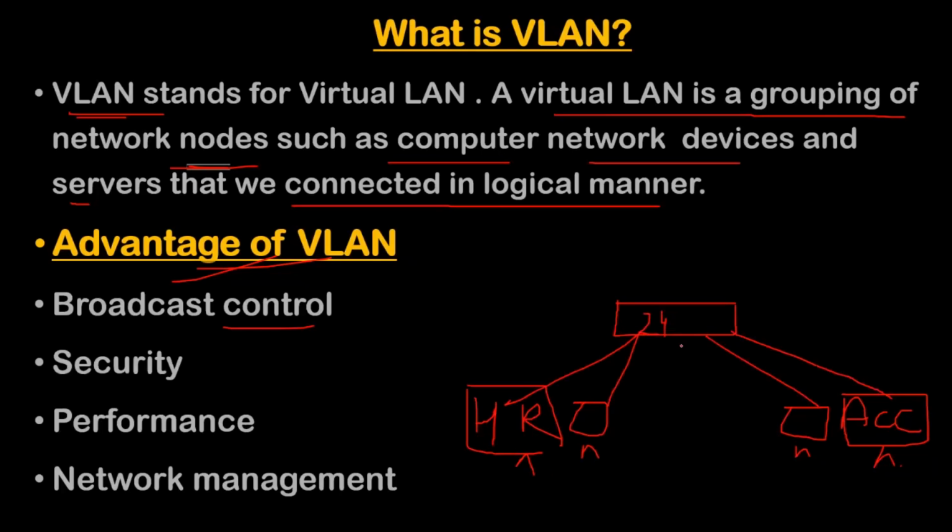Now, broadcast control means what? If HR wants to send data using this switch, they can send it to the account PC also. And if account wants to send data to the HR PC, it can also send. But I want that HR would not be able to send data to the account PC, and the account PC would not be able to send data to the HR PC. So how is this possible?